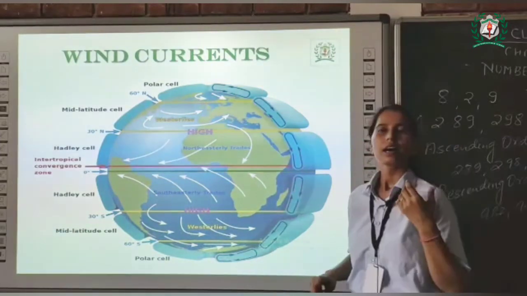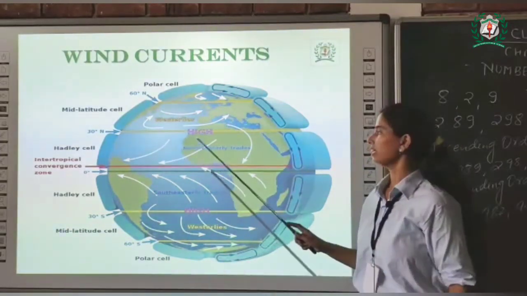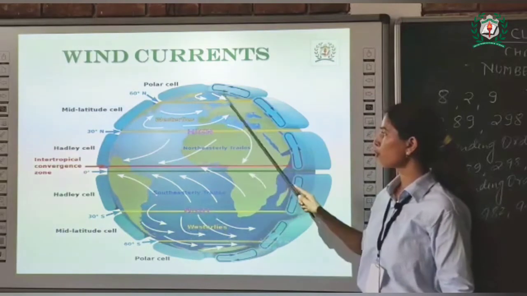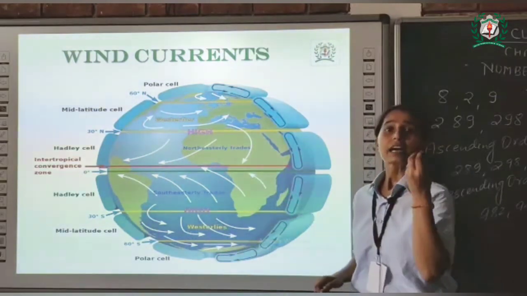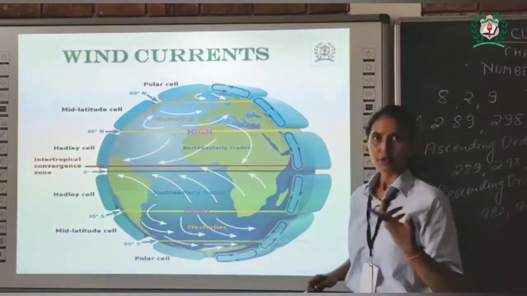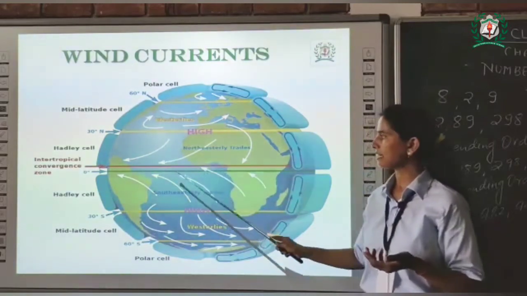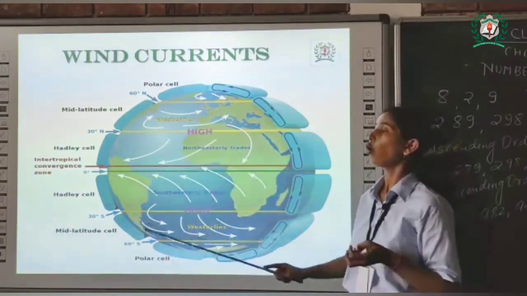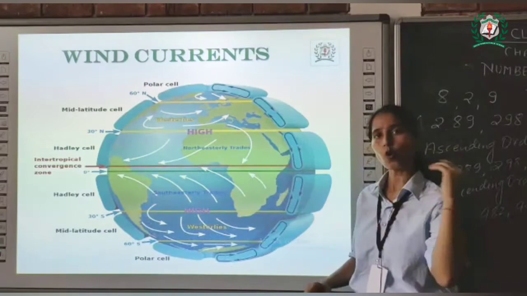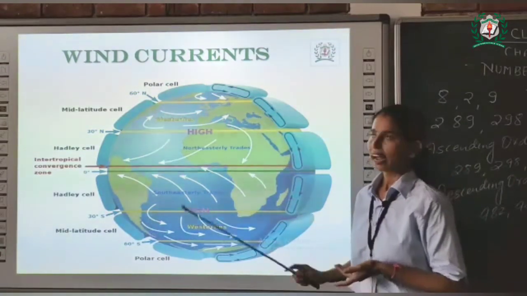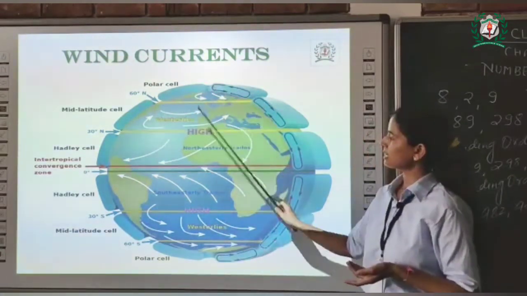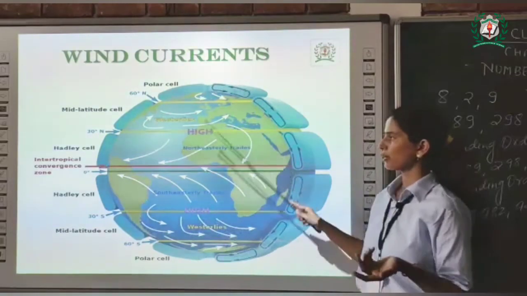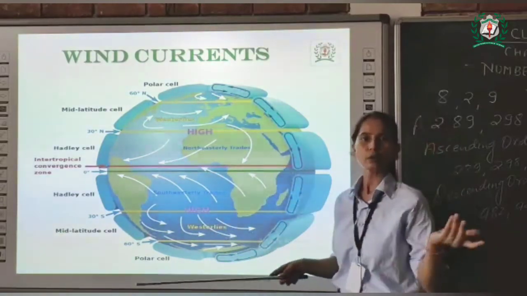Uneven heating between the equator and the north and south poles causes wind currents. We know that places near the equator are hot all around the year, and places near the poles or polar regions are cold all around the year.